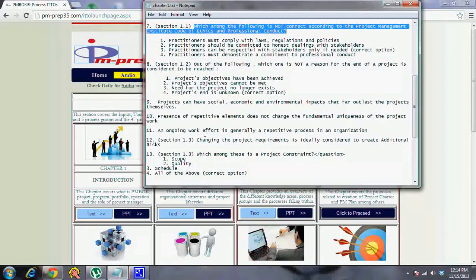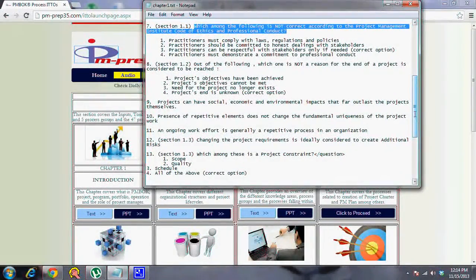Next one, presence of repetitive elements does not change the fundamental uniqueness of the project work. This has been discussed in our part 2 and also in part 1. There can be repetitive elements in the development of a project.